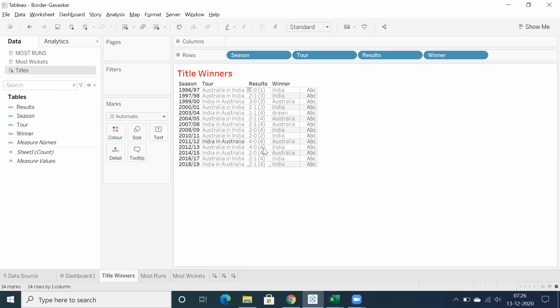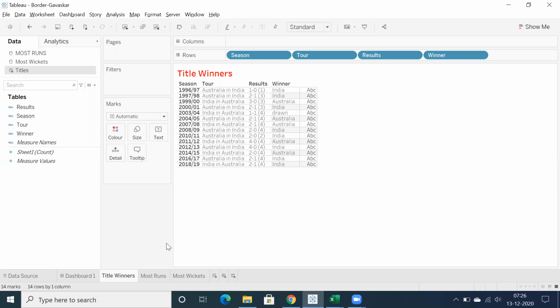If you can see here, there is one series drawn in 2003 and 2004. And India are 8 times champion and Australia are 5 times champion. So that is what the stats are till now. The recent series you can see Australia in India, India won the Border Gavaskar Trophy 2-1, and India in Australia in 2019 and 2018, India won the same series.